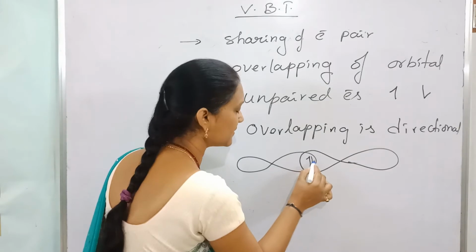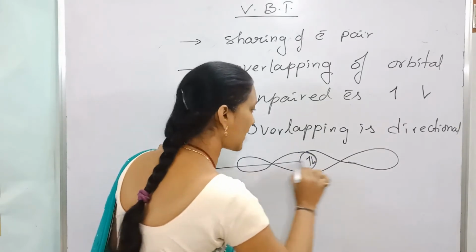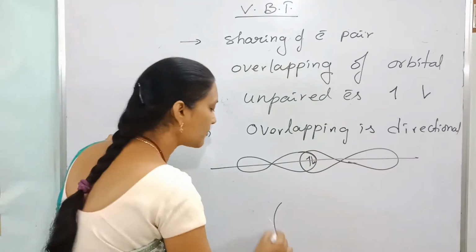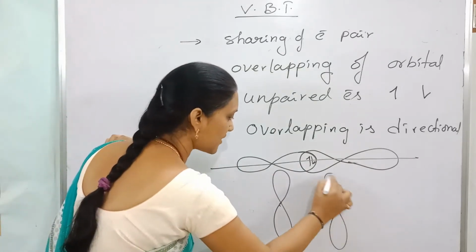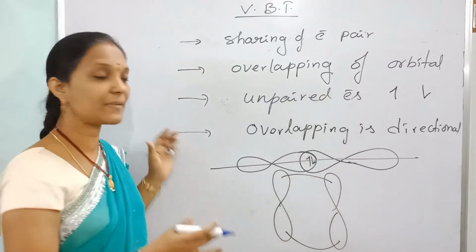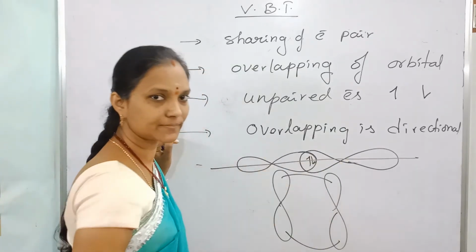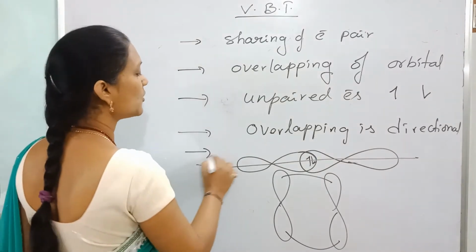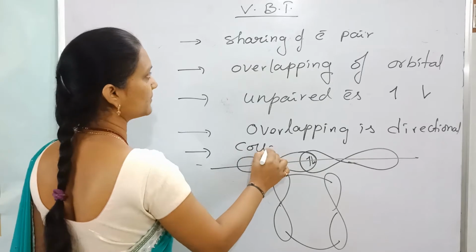Overlapping takes place along the axis, or above and below the axis also. Anyhow, this overlapping is directional, which means the covalent bond is also directional.